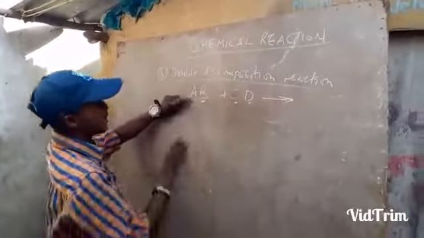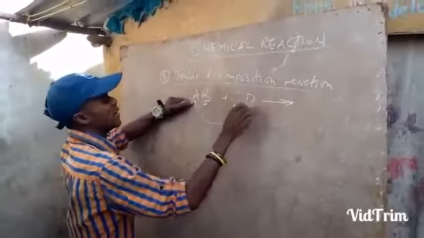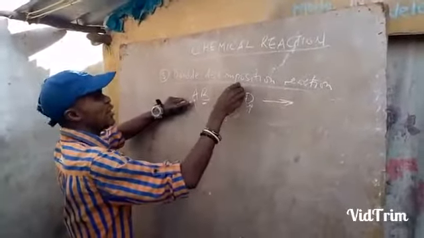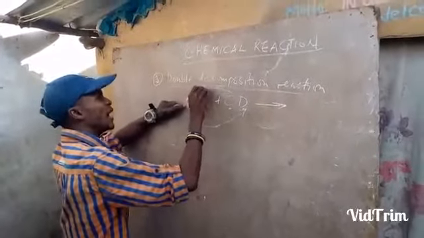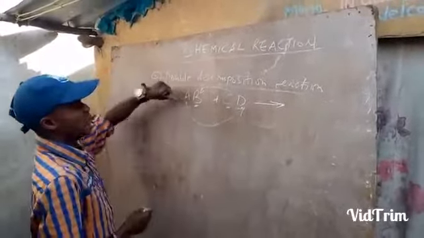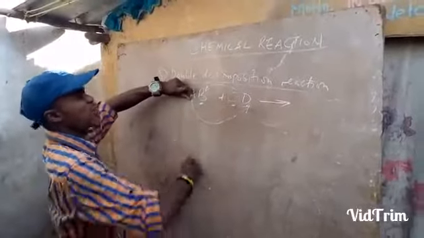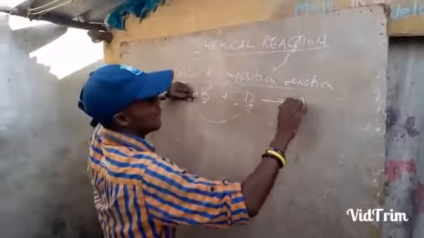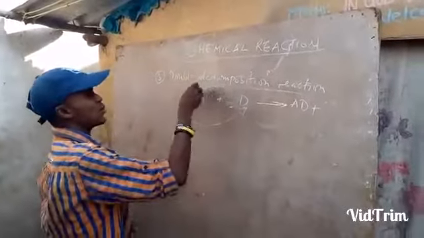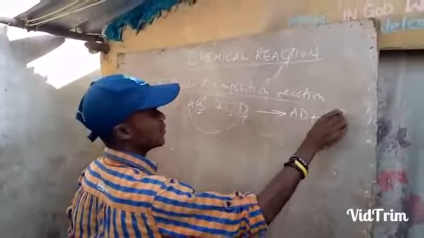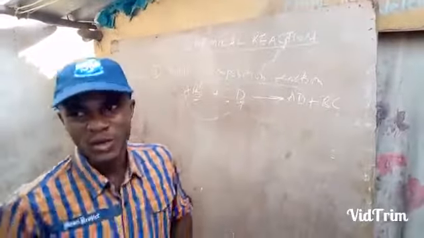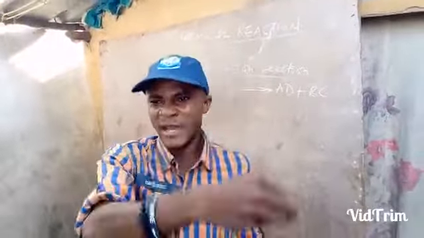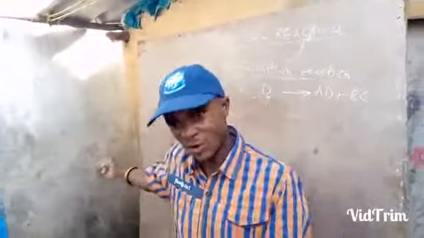What will happen here is, the first part here will take the last one here. The first element will go to the last element of this set. Then the first one here will come to the second of this. That means the first member of this group will go to the second member of this group. When A comes to the second, you get AD. After that, when C comes to this one, you are going to get BC or CB, whatever form. So the first element of one set goes to the second of the other set, while the first element of that set comes to the second of the other set.